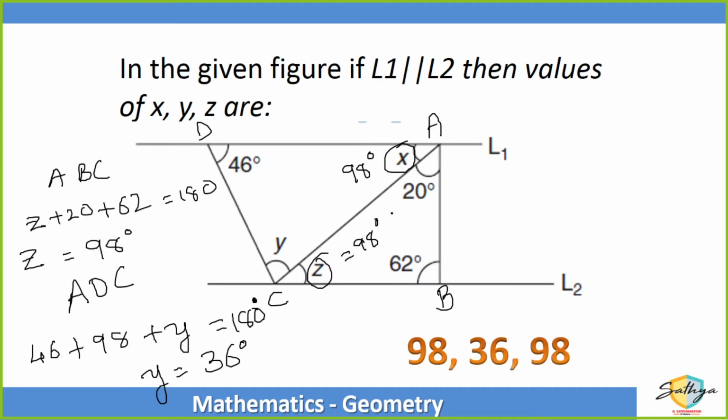Previous problem, 1 minute, X is exterior of angle CAB. No. Exterior angle किसको बोलते हैं? Exterior angle CAB के लिए ये वाला angle होगा, not X. This complete angle is the exterior angle. X is not the exterior angle. Yashvi, do you get that? Yashvi, did you get that? Exterior angle किसको बोलते हैं? अगर ये एक triangle है, if this is an angle interior, then this is the exterior angle.